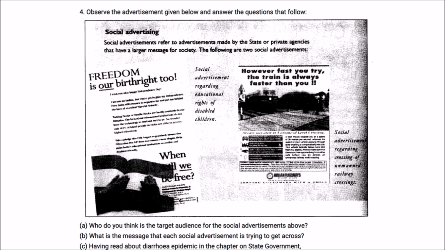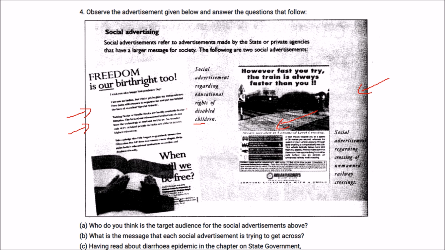Now observe the advertisement given below and answer the following question. Who do you think is the target audience for the social advertisement above? Here the target is disabled children. Here the target is the common mass, meaning everyone who is crossing the railway line. What is the message that each social advertisement is trying to get across? The first one is saying that disabled children are just like us. So they have equal right to education.